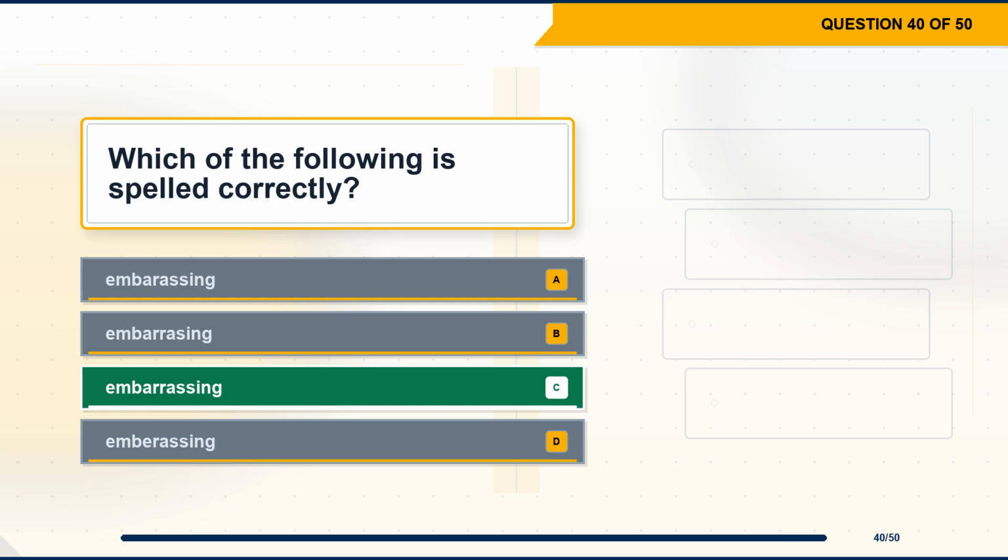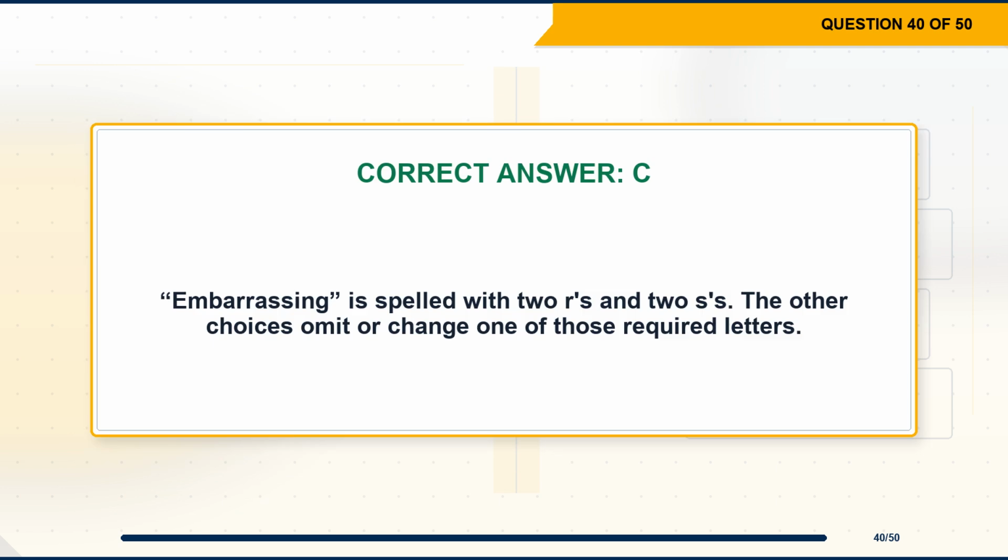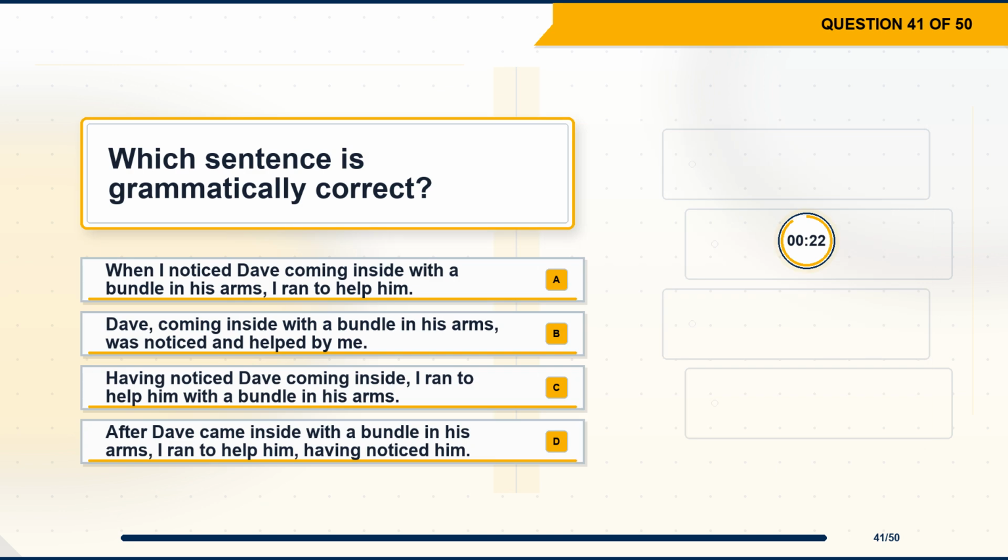The correct answer is option C, embarrassing. Explanation. Embarrassing is spelled with two R's and two S's. The other choices omit or change one of those required letters. Question 41. Which sentence is grammatically correct?